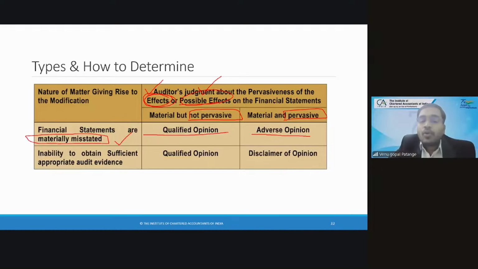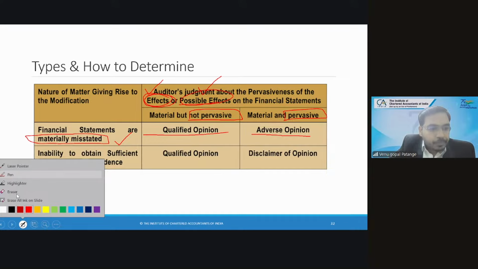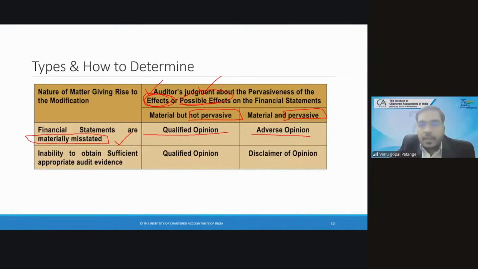So the possible effects relate to the second row, and effects relate to the first row, because you know the effect when audit evidence is obtained. When audit evidence is not obtained, you don't know. You are just thinking this may happen.